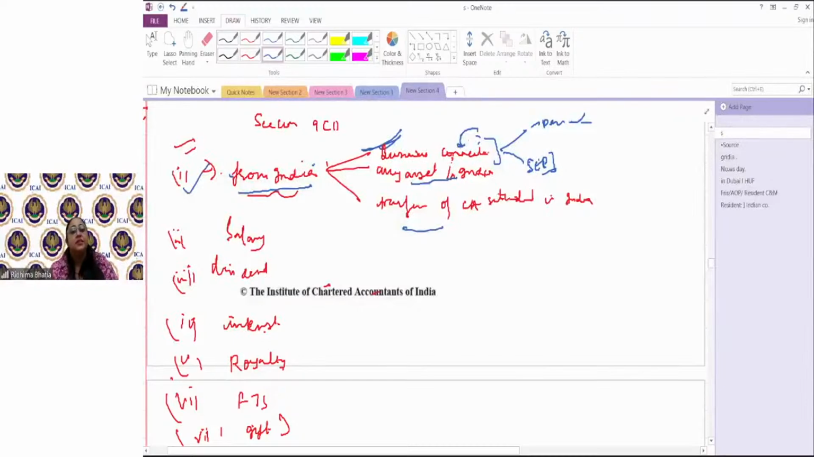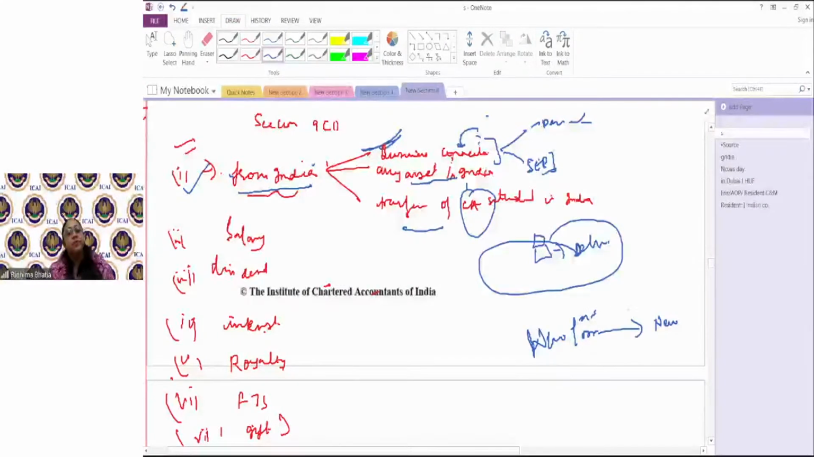Next is transfer of capital asset situated in India. So income from transfer of capital asset. When you transfer a capital asset, usse jo income hoga, that would be a income deemed to accrue in India, provided the capital asset is situated in India. So if I'm selling a house which is in Delhi, and I am a person who is living in New York, and I sell the house to another person who is also living in New York, but the house is in Delhi.